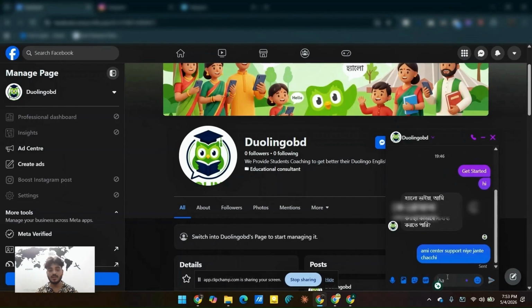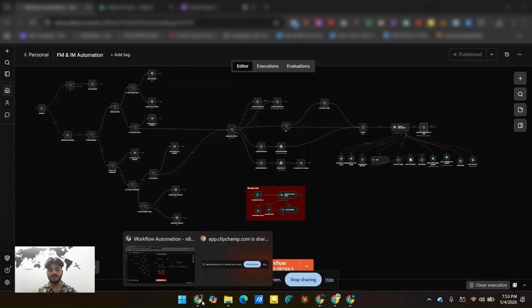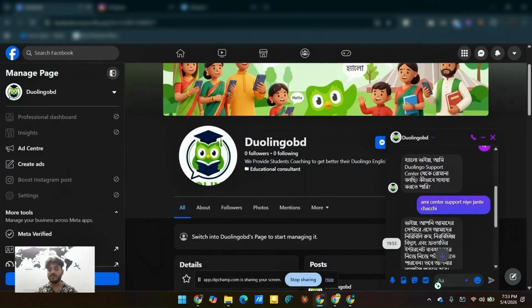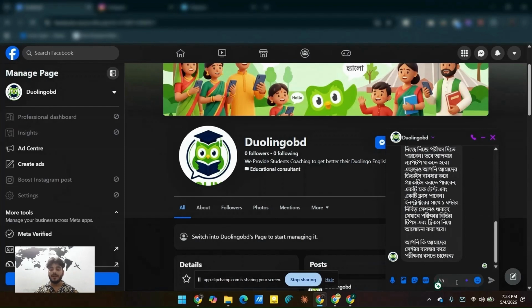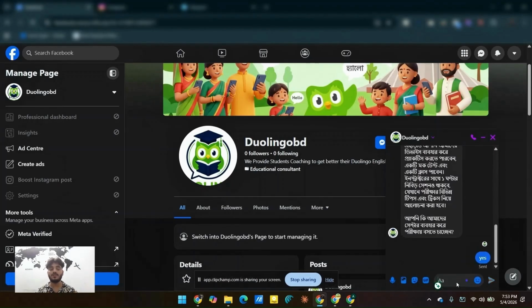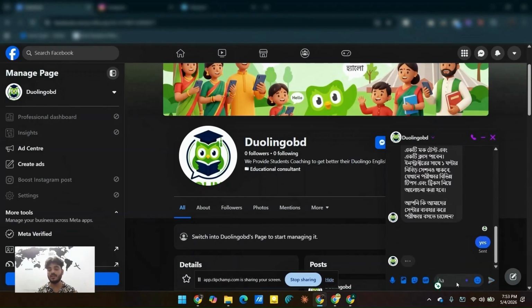So I asked the agent that I want to know about center support, and now it is going to reply. Okay, so as you can see, it replies. And then I'm just making it fast so that you can see what exactly this agent does.